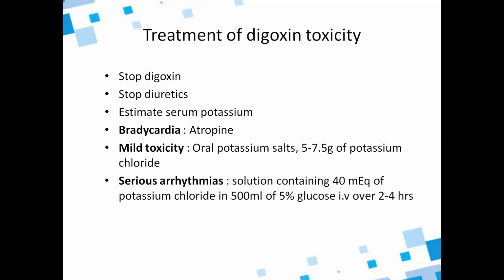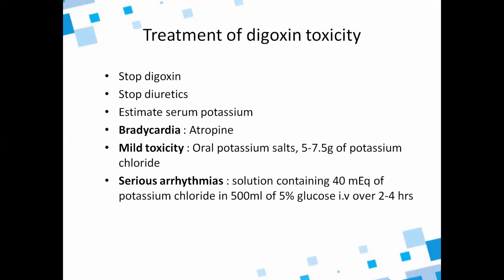arrhythmias. So what should we do when there is digoxin toxicity? How does the treatment go? Stop digoxin immediately, stop diuretics, estimate the serum potassium, and if bradycardia is existing, you give atropine. In mild toxicity you can give oral potassium salts, because increased potassium might replace the digoxin effect on the sodium potassium ATPase pump.